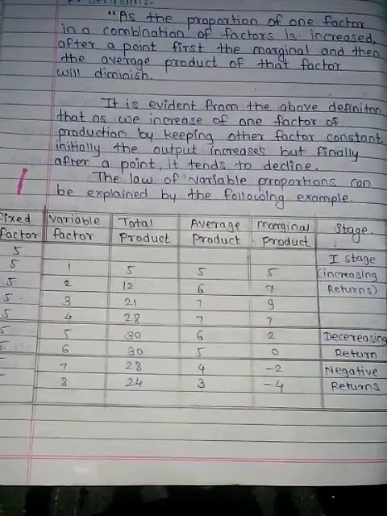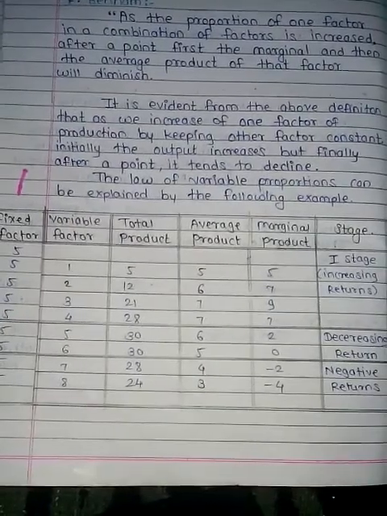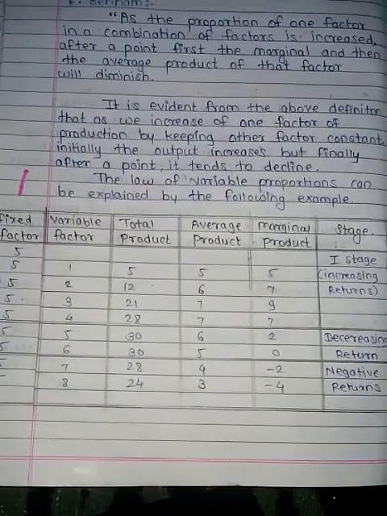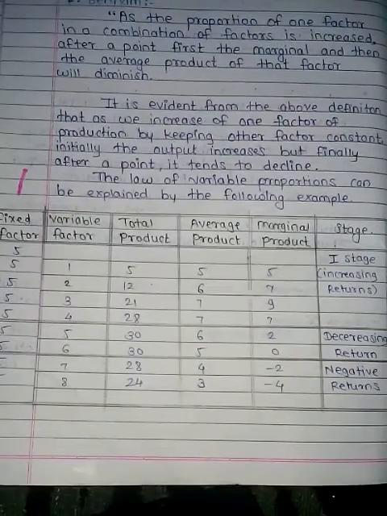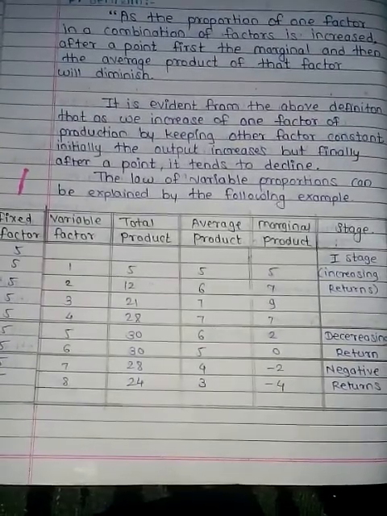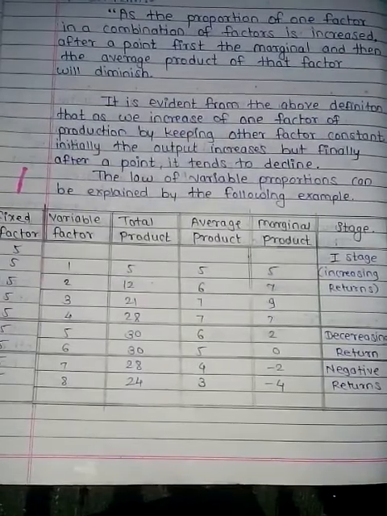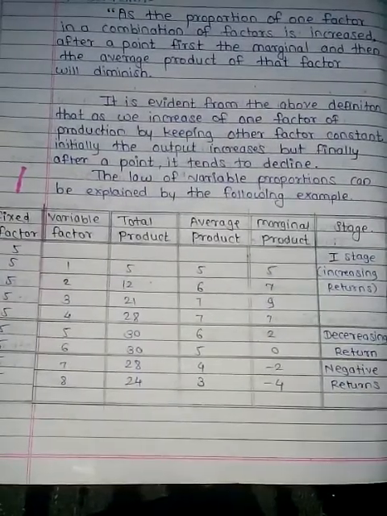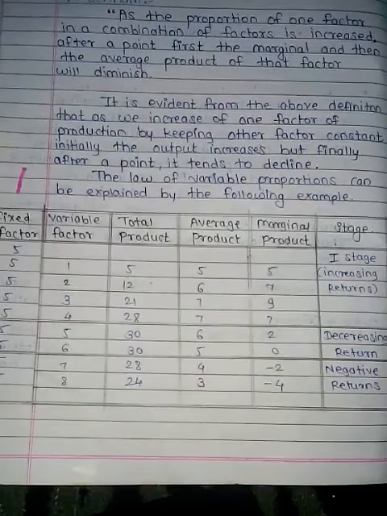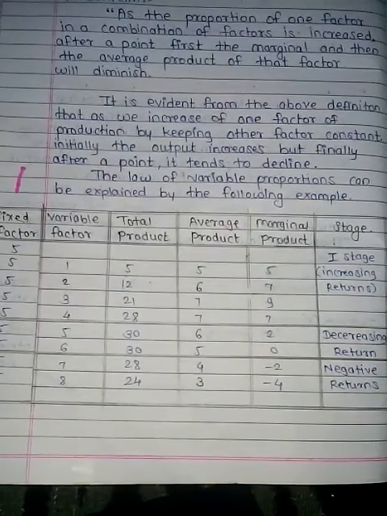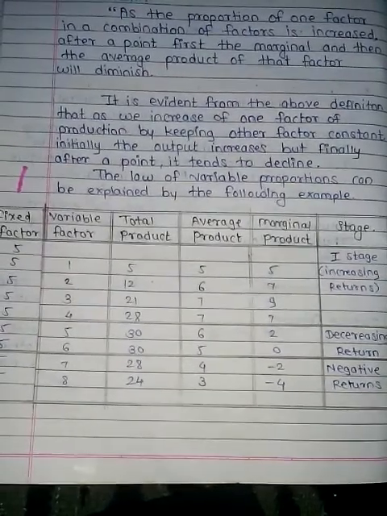So we can see that at every step of the production, total production, average production and marginal production change from time to time. At the first level, marginal, average and total production are the same.